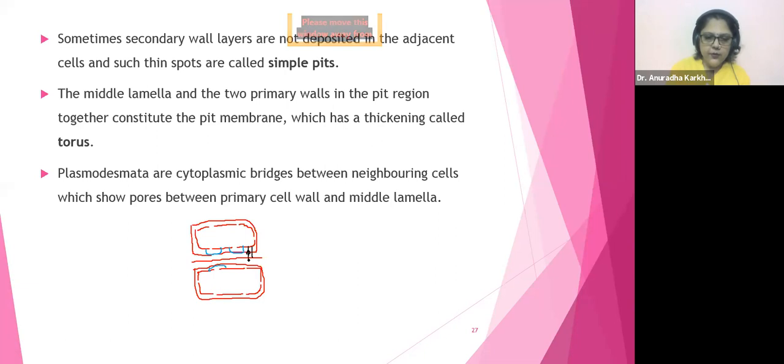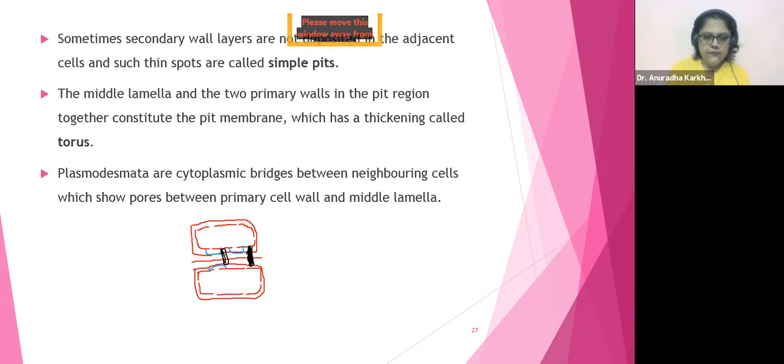So I'll make it completely black. So who has got connected, my dear? The cell will get connected with primary cell wall via the middle lamella to the next one. So don't you think these have got these areas in common?